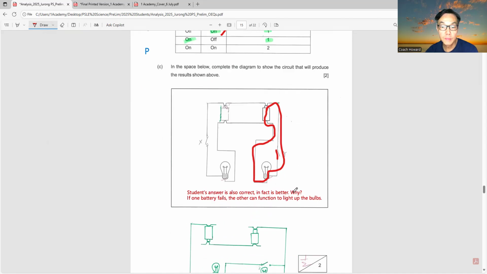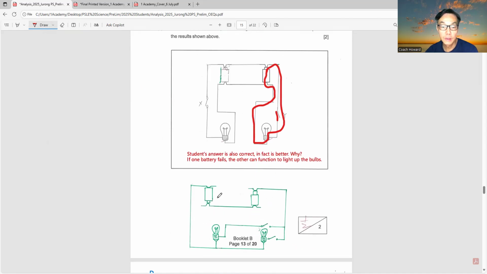Okay, the given answer by the school is this. What's the difference between the student answer and the model answer? In simple terms, you can see these two batteries are connected in series. So if you close this switch, this bulb is being powered by two batteries. So it will be brighter. Clear? That's why if you close one, it's only powered by one because there's an open circuit on the other side.